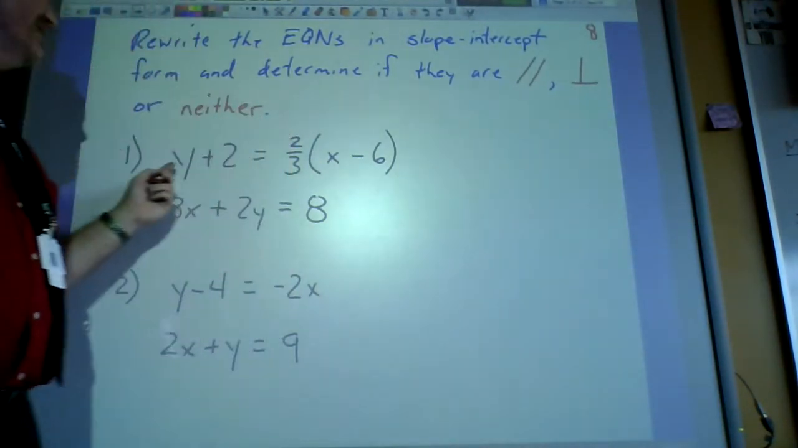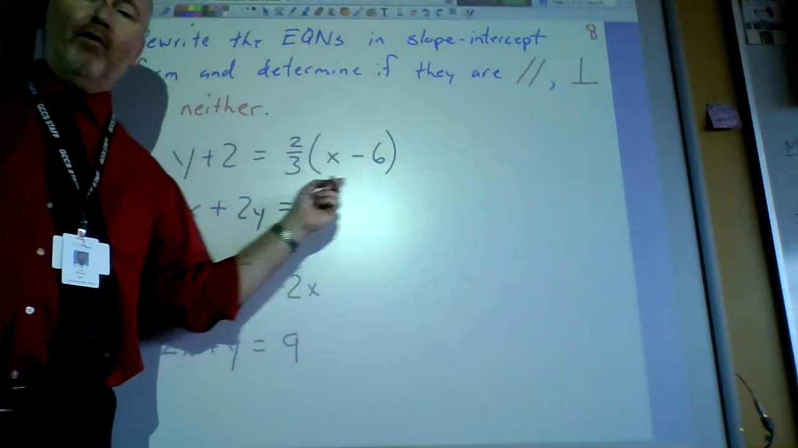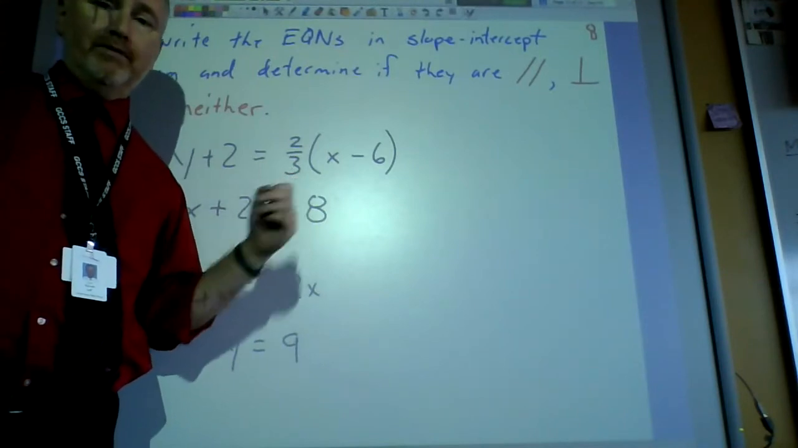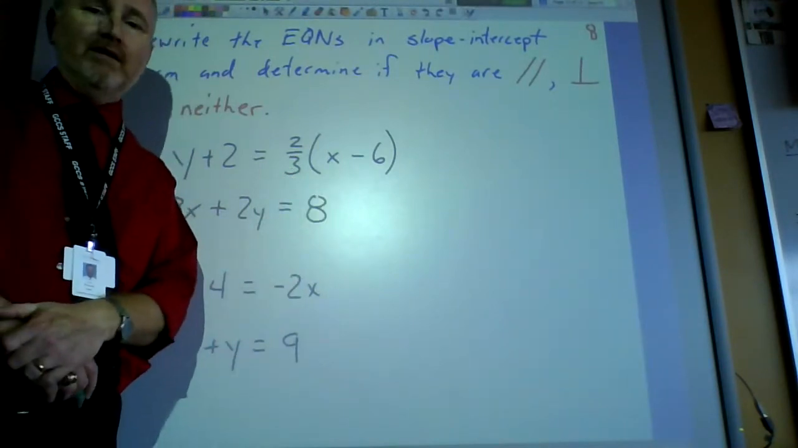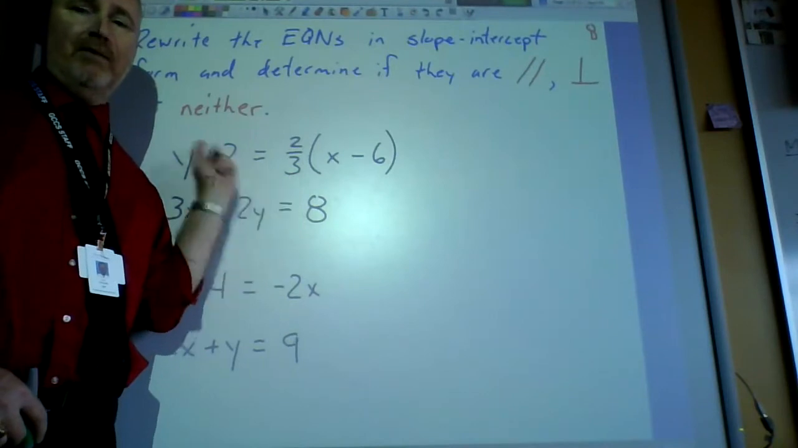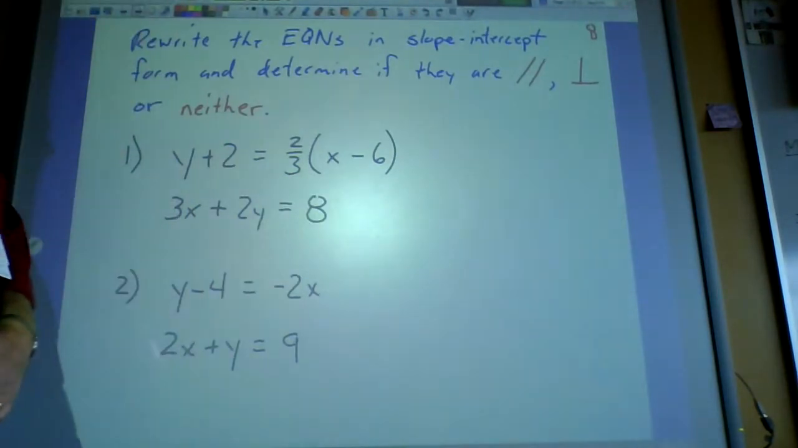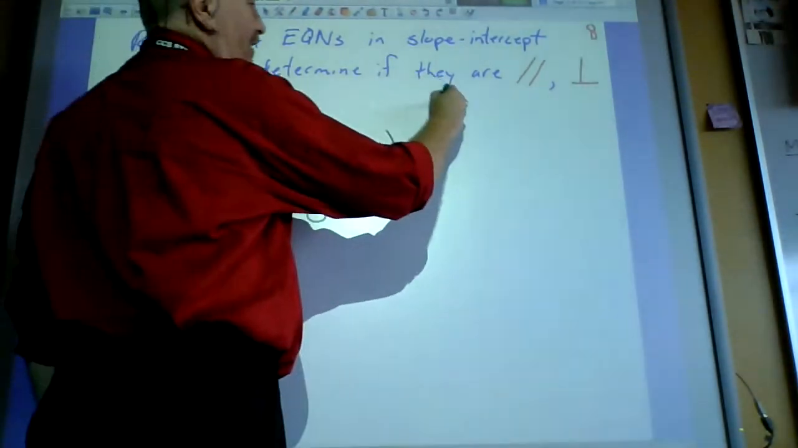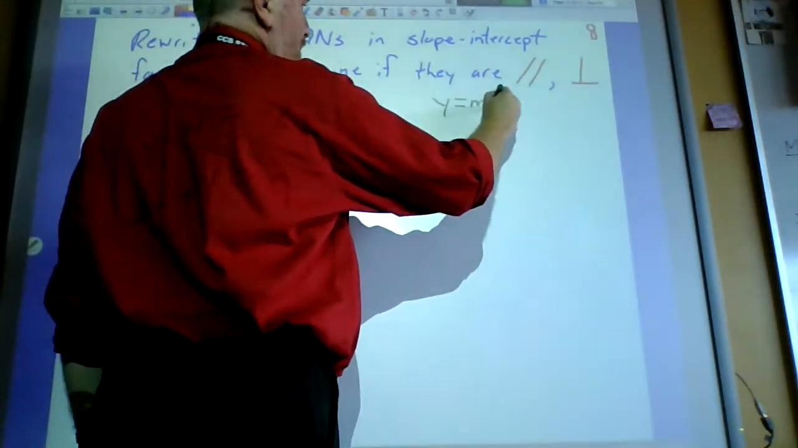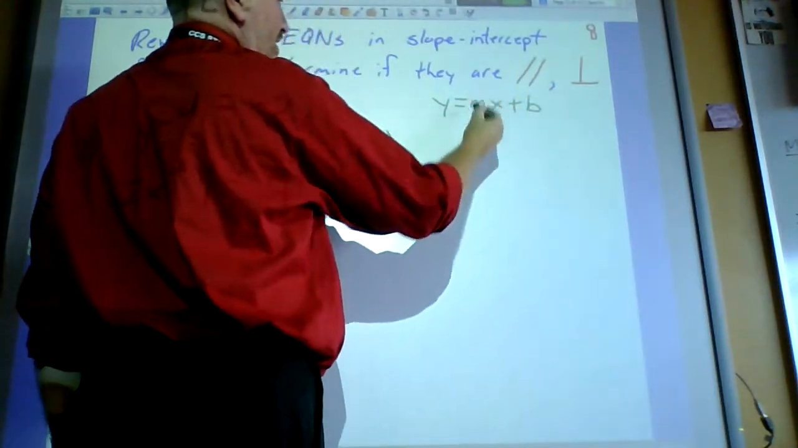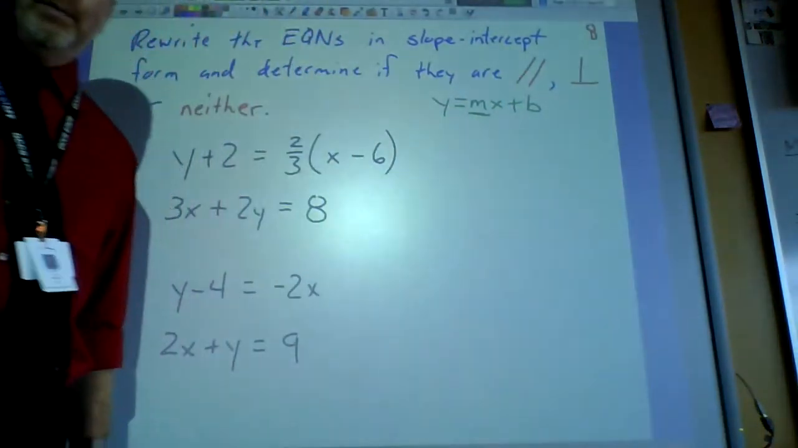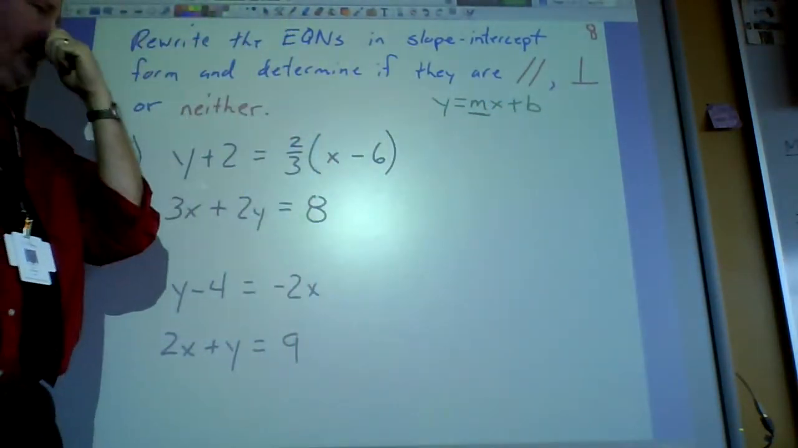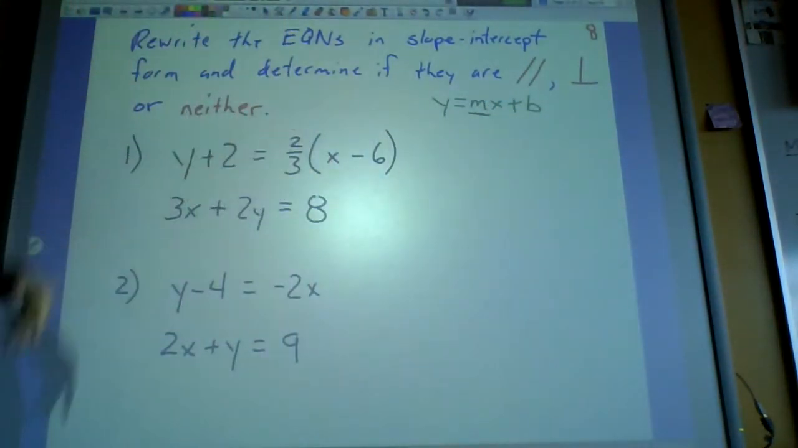Some of y'all might recognize this guy. He's in point-slope form, and therefore 2/3 is your slope. So you know his slope already. That's the slope position in point-slope form. I'm going to show you a way to make sure. What we're going to do is convert everybody to y equals mx plus b form, and then compare their slopes to see if they're parallel, perpendicular, or neither. So we'll go ahead and do the first one together.